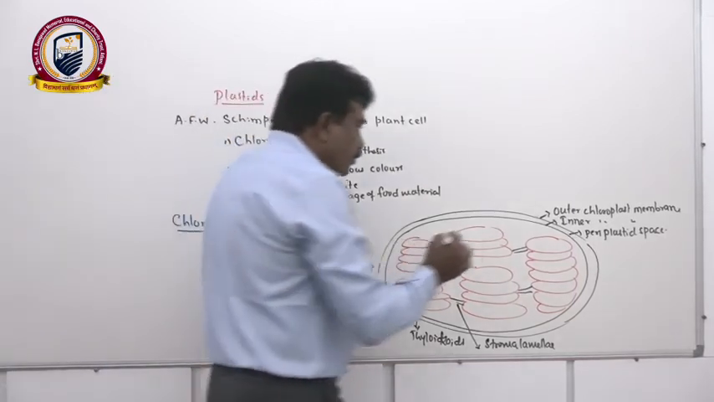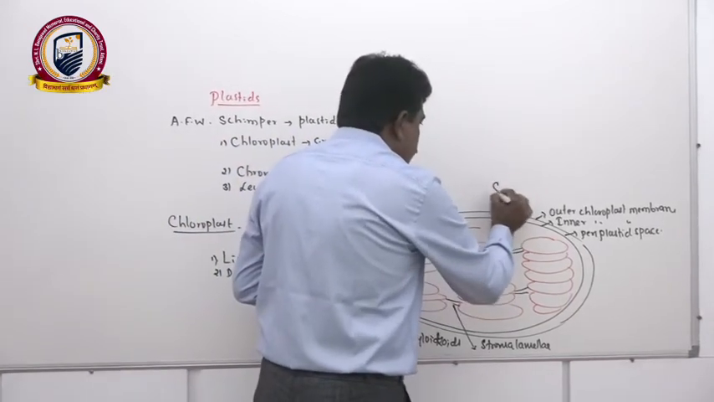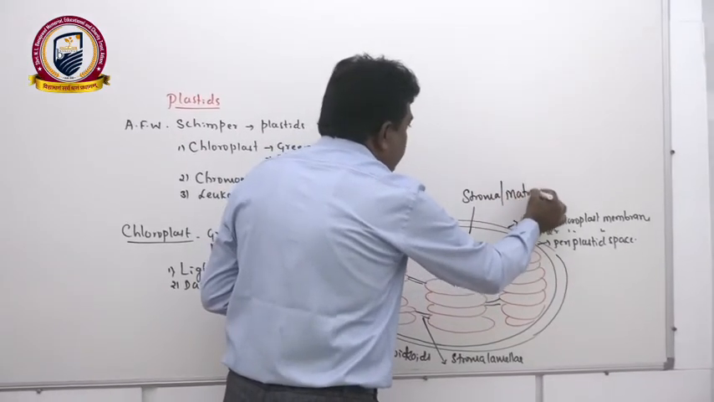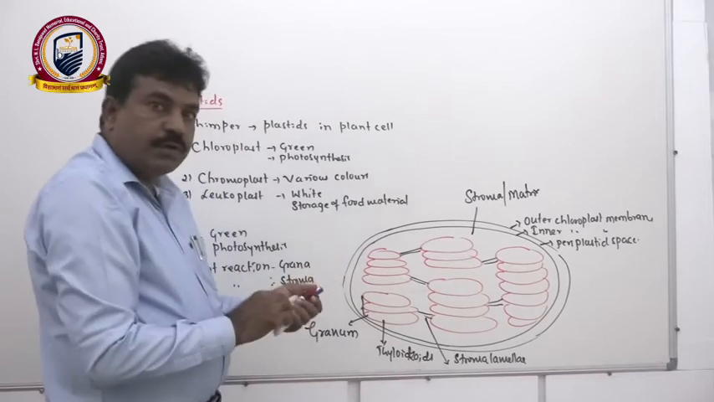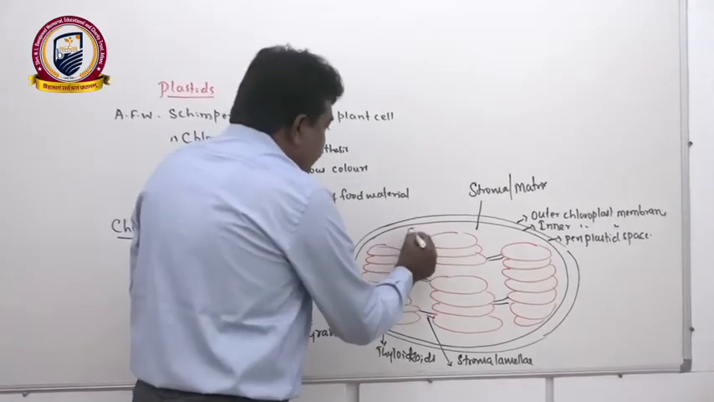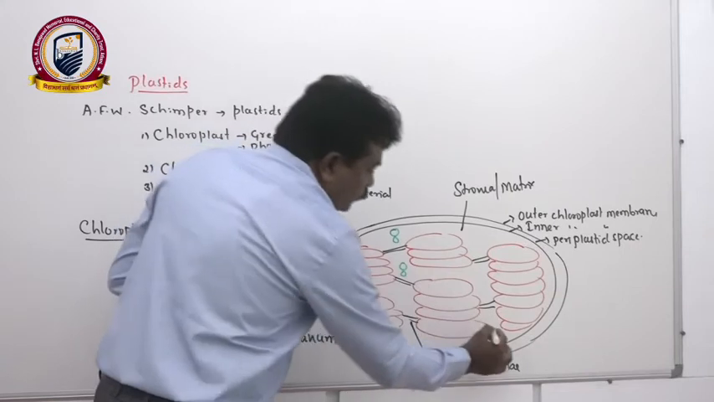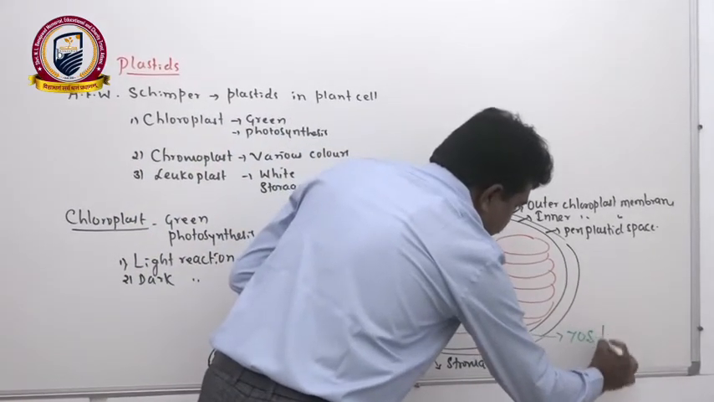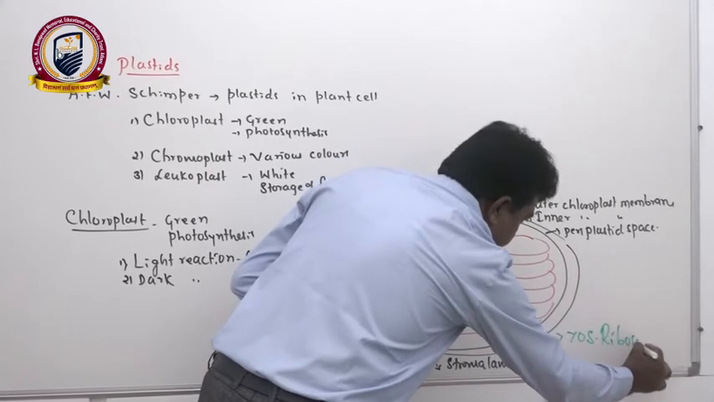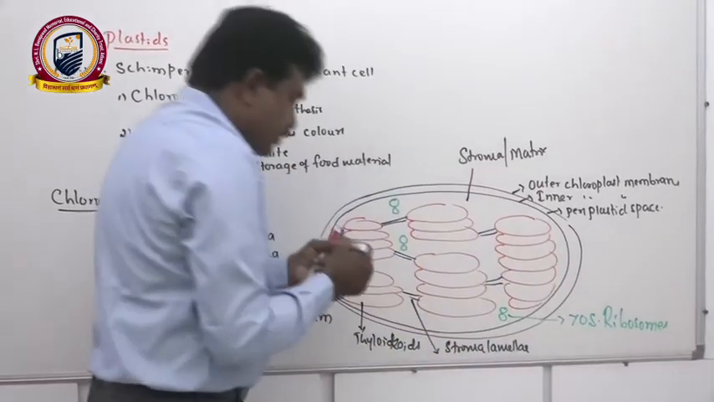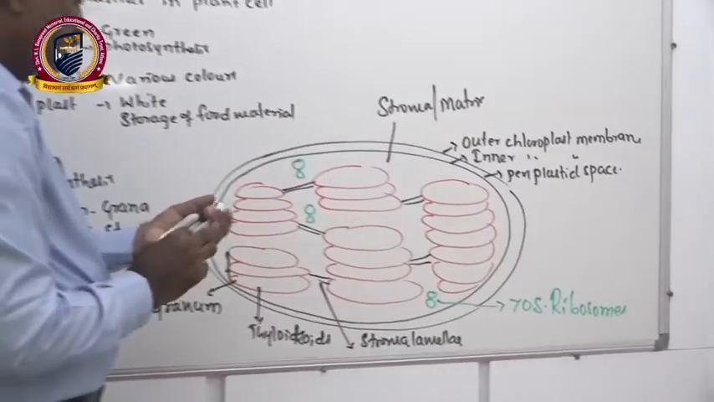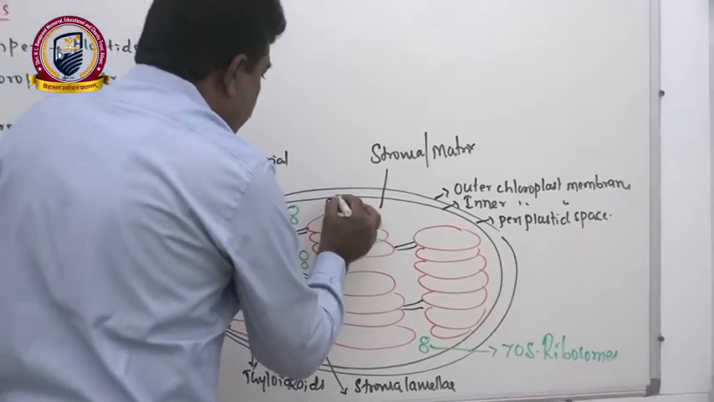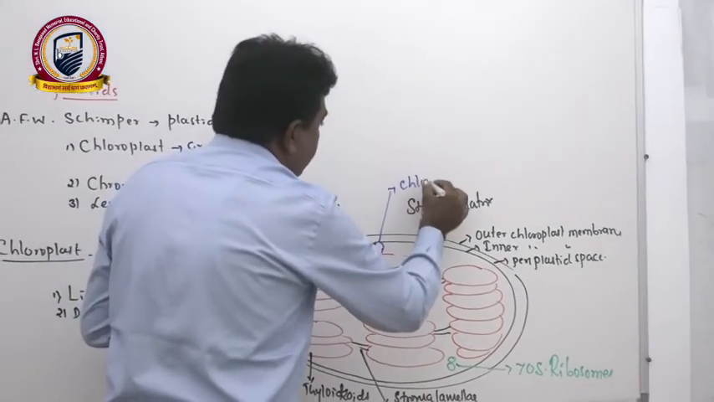Then another most important part is the stroma. Stroma we also call matrix. Like in mitochondria, here also we have 70S ribosomes, and circular DNA is present here also. That circular DNA we call chloroplast DNA.